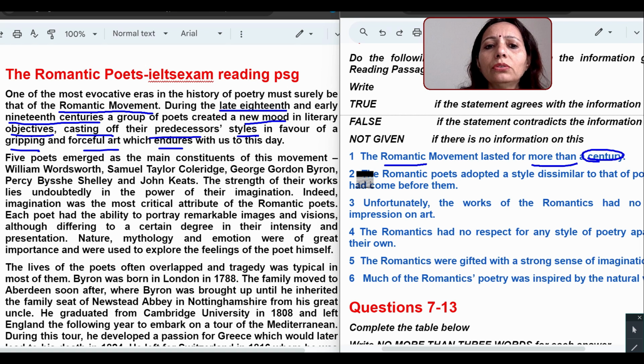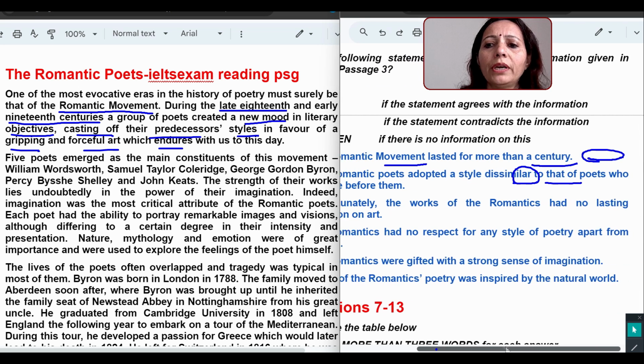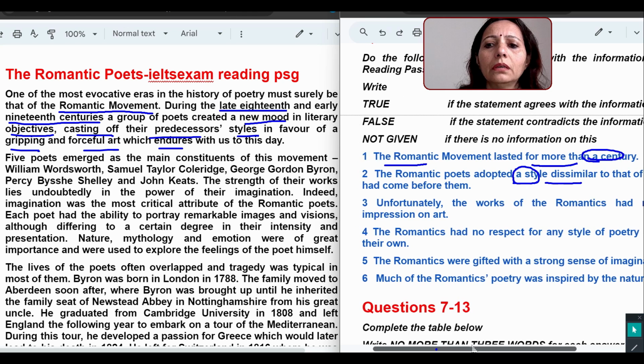Okay. Second question says the romantic poets adopted a style dissimilar, meaning not similar, to that of poets that had come before. So I will just show you the questions, just a minute. See these poets who had come before.